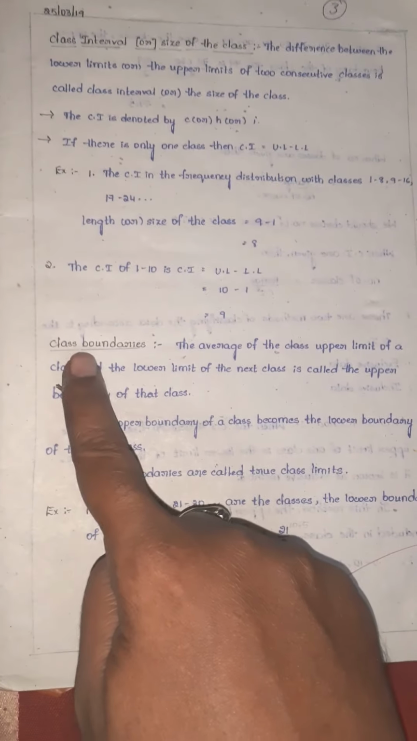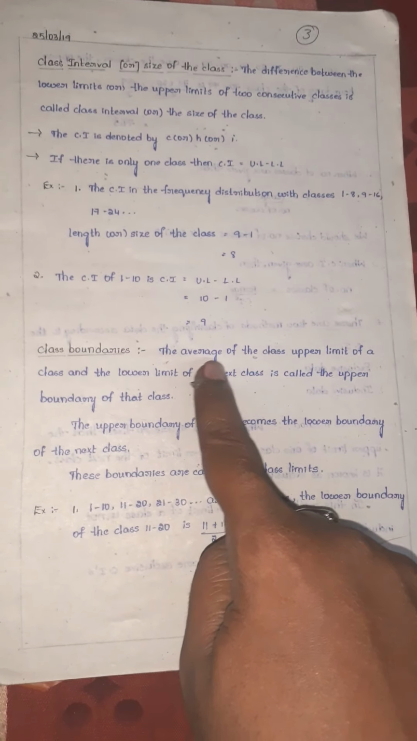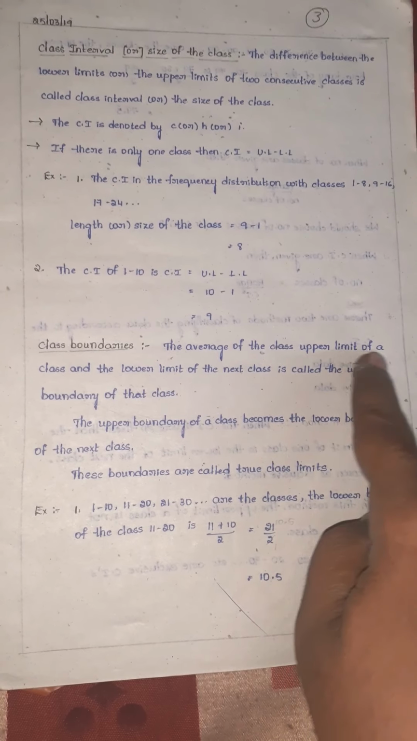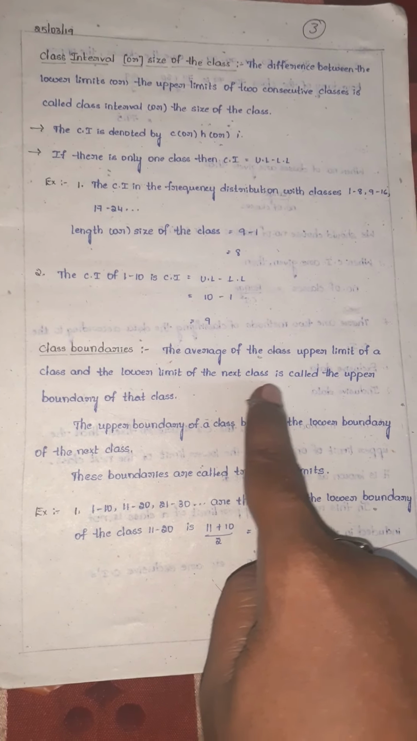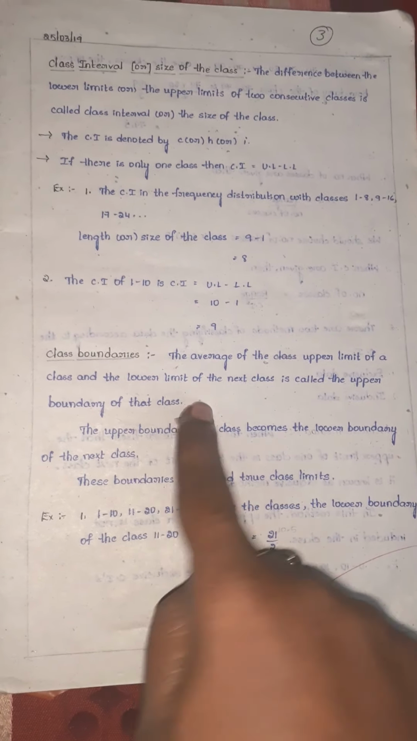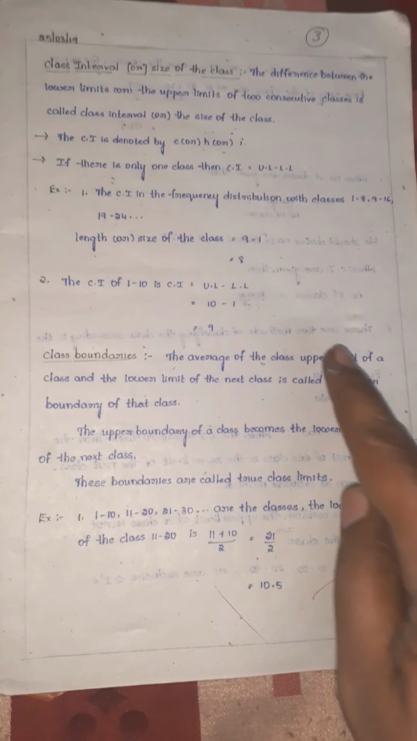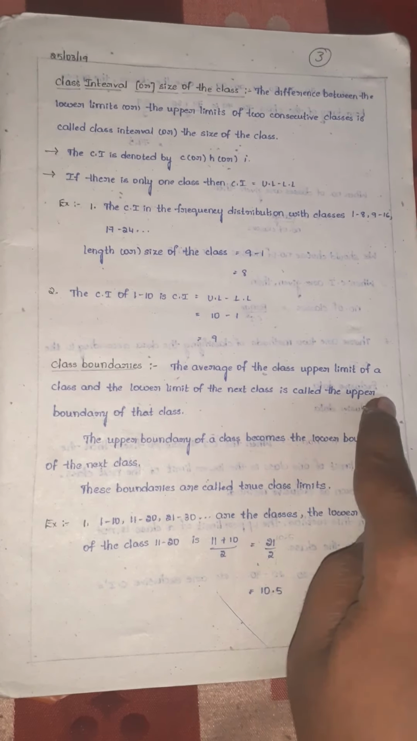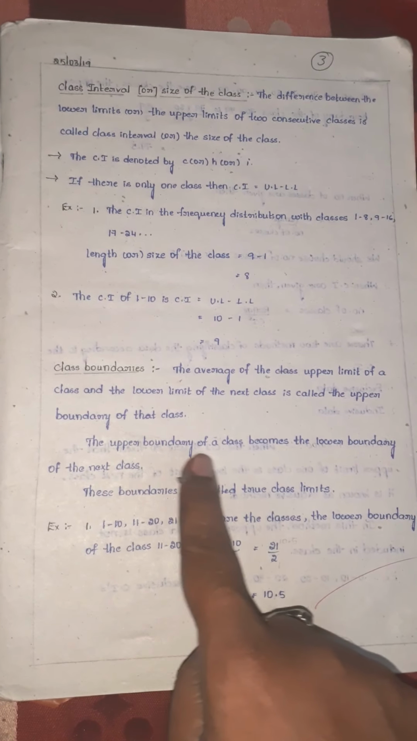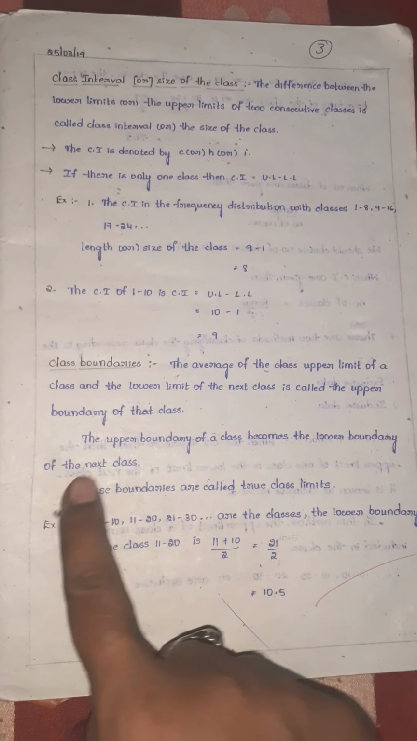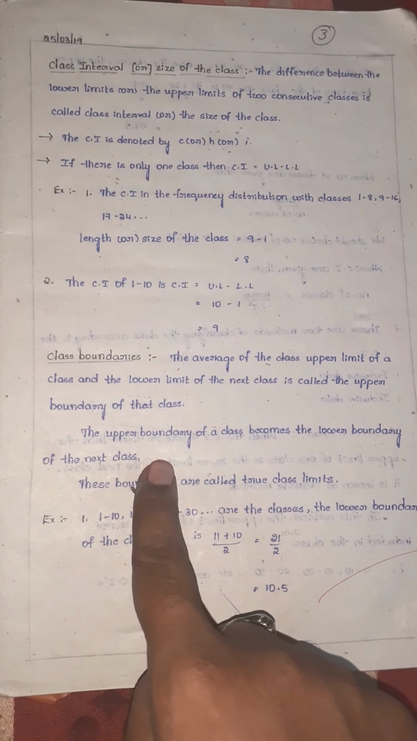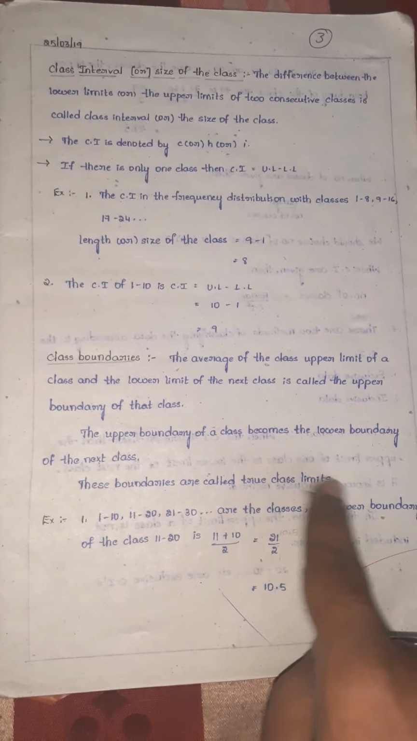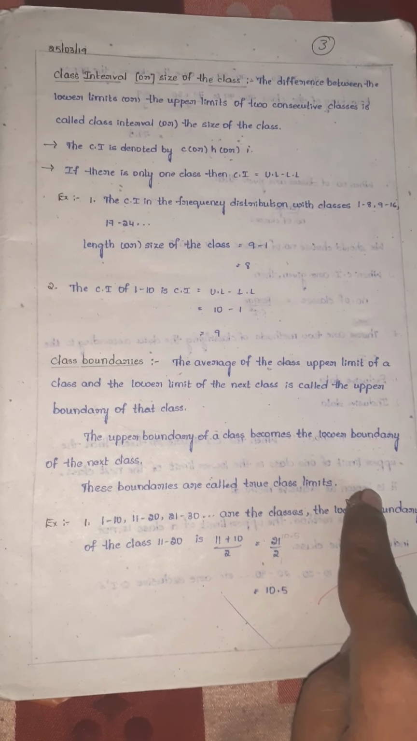Next definition is class boundaries. The average of the upper limit of a class and the lower limit of the next class is called the upper boundary. The upper boundary of a class becomes the lower boundary of the next class. So these boundaries are called true class limits.